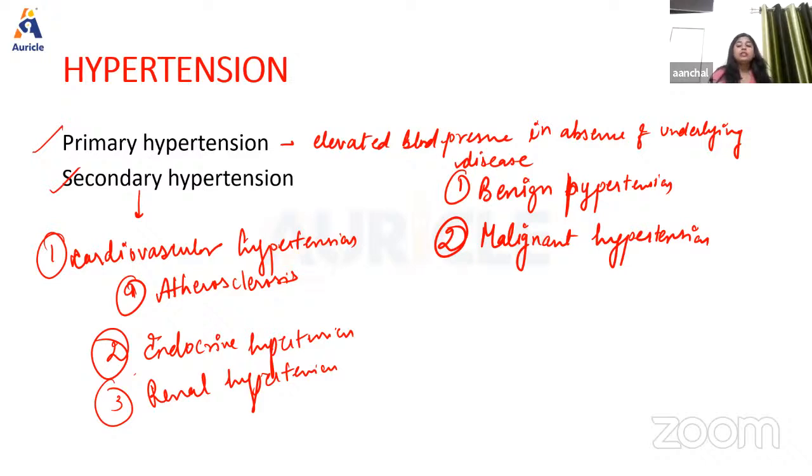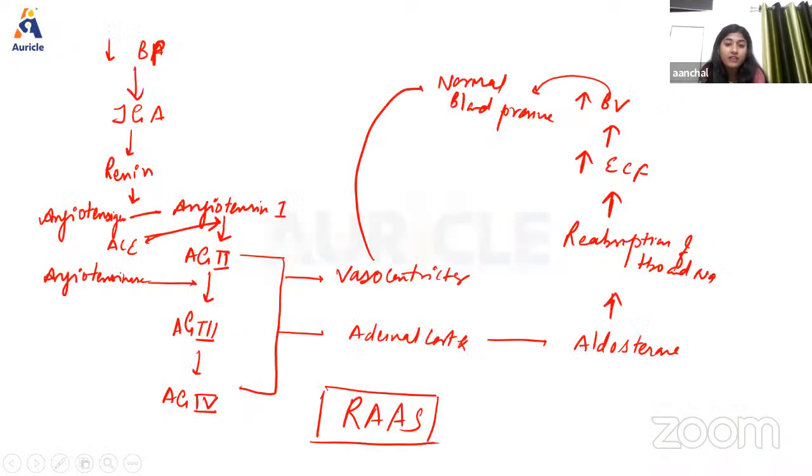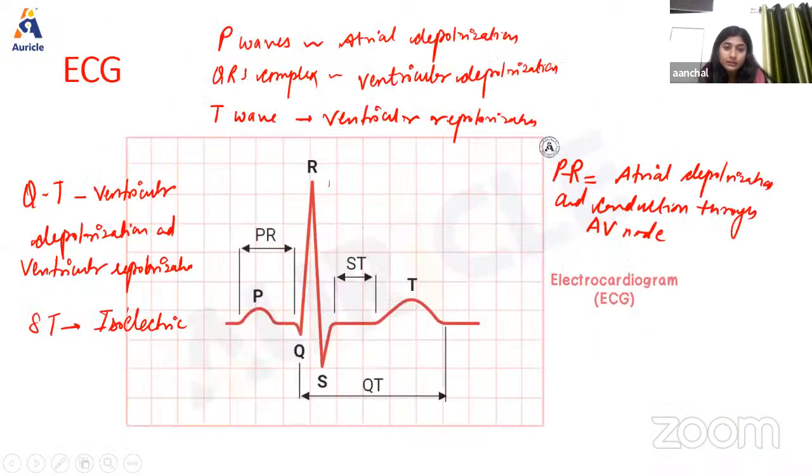Okay, so the question on hypertension can appear as long as well as short. So if it appears as a five-mark question, you can simply write about the hypertension, you can simply write about the classification, but if it comes in the long question, then you have to write an elaborate answer. Okay, so this is all about today's class. So I guess we have covered all the important topics.